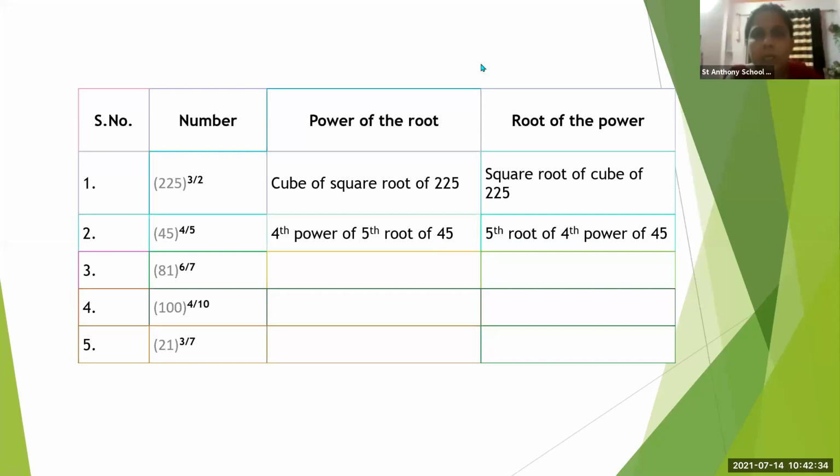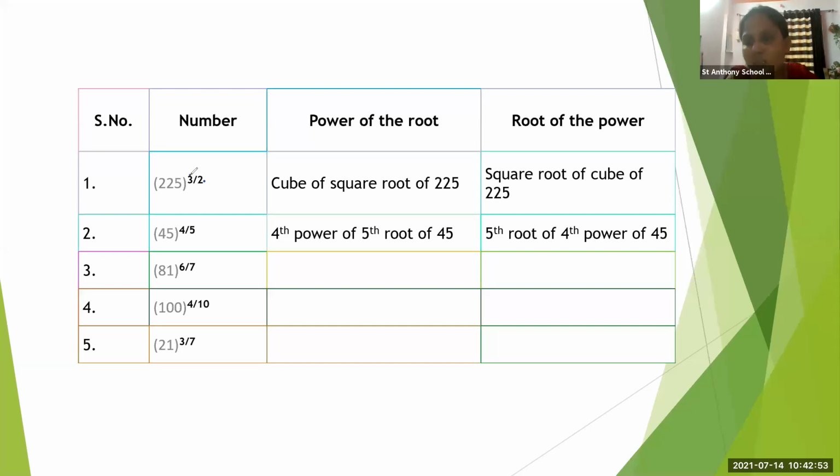Okay. Now here the question is 225 to the power 3 upon 2. ठीक है? Now here we know that this is root. ये root है ना? हमको पता है ये root है.